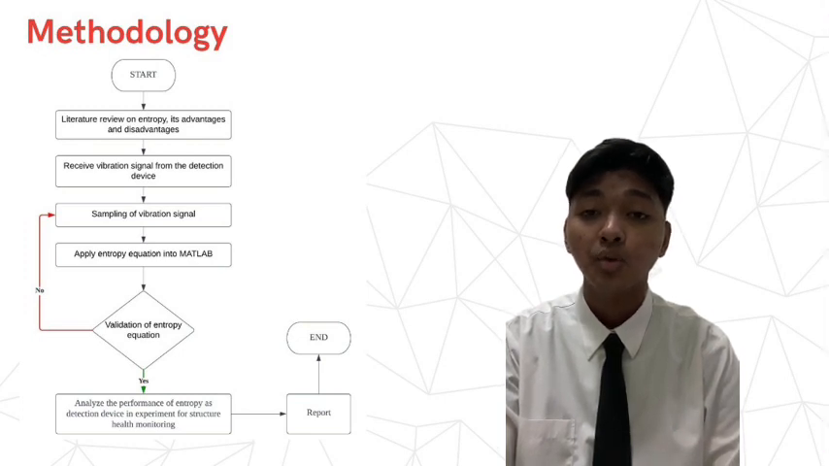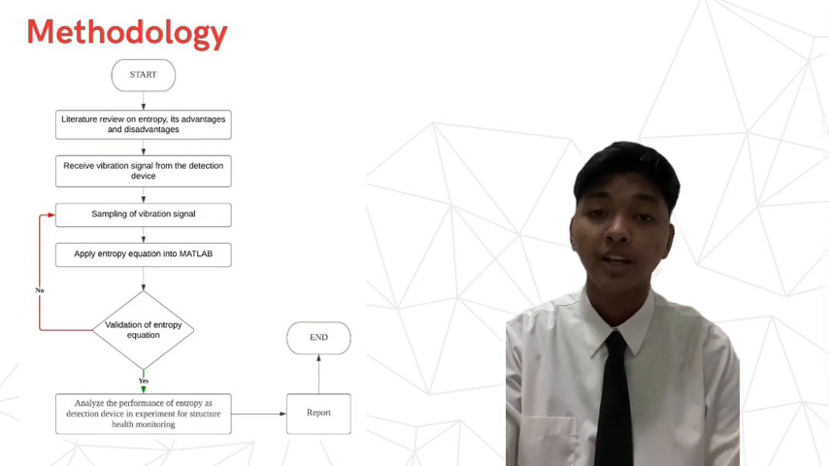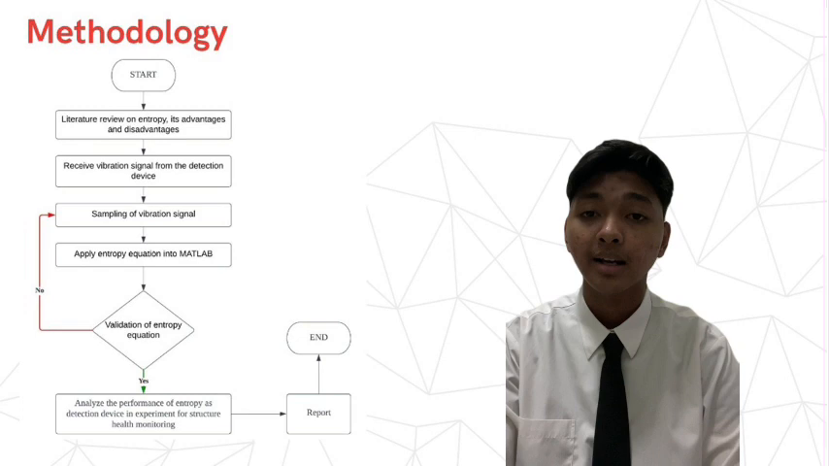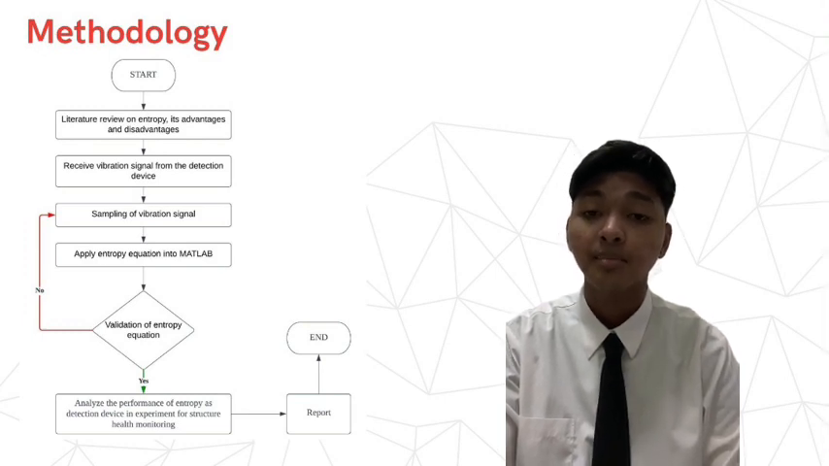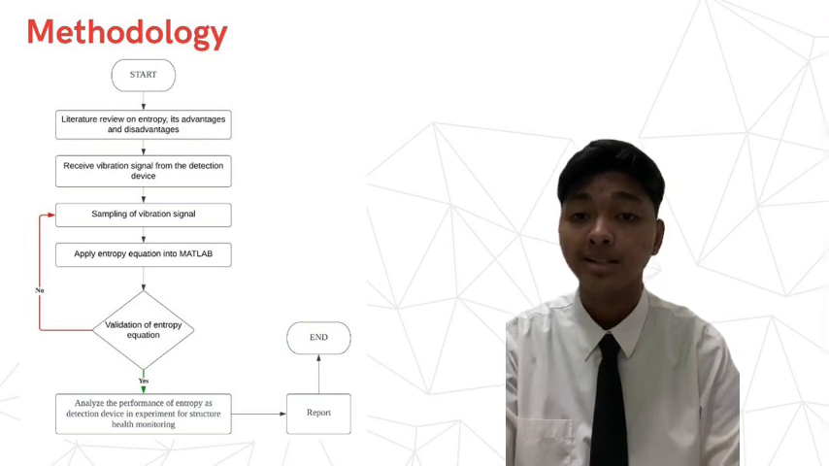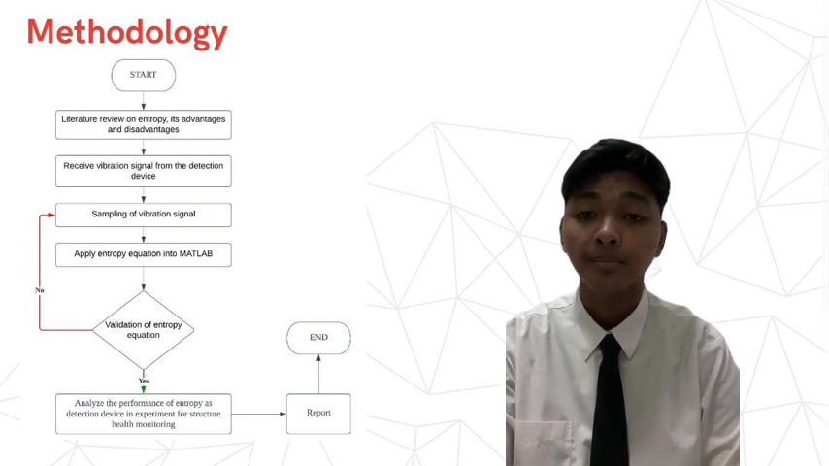If the output shown error, the sampling of vibration signal need to be changed. If the output is validated as the correct entropy equation without error, then it can be used as the output in the next method, which is in the experiment. The performance of sample entropy to monitor the structural health of the rotor bar can be analyzed in the experiment conducted with use of the output from a lab. Lastly, report will be written accordingly.